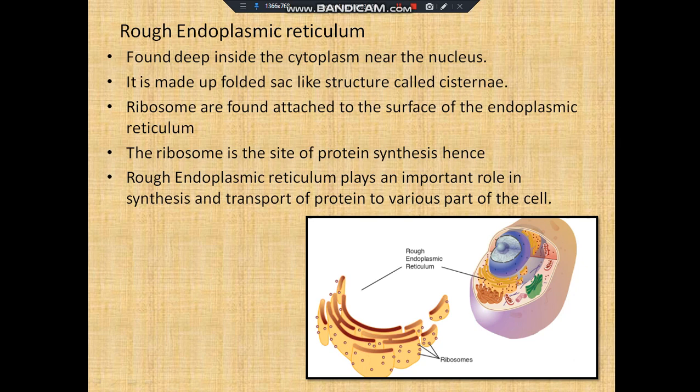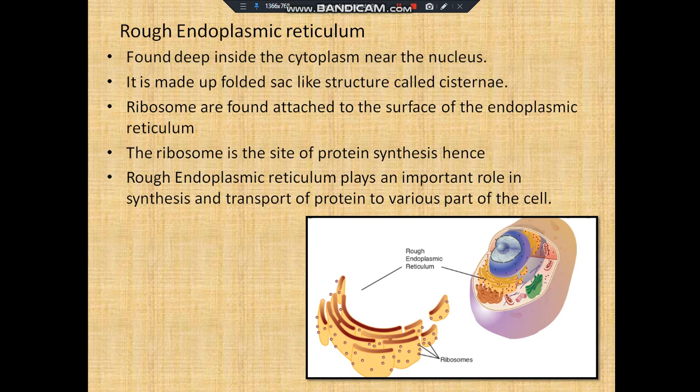And since ribosomes are always found on the surface of this endoplasmic reticulum, it gives a rough texture, and hence it is called rough endoplasmic reticulum. And ribosomes are the sites of protein synthesis.